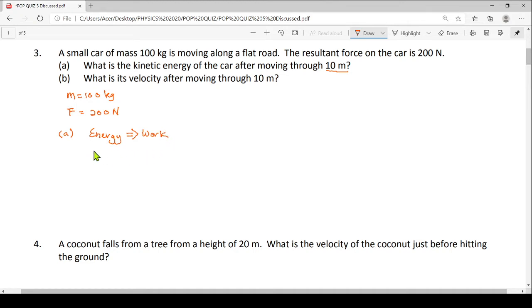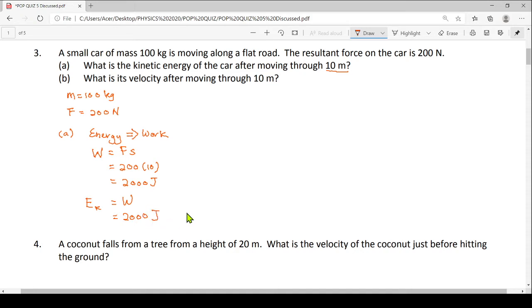What is work equal to? Work equals force multiplied by displacement. I have my force, that is 200 newtons, and I have my displacement, that is 10 meters. Hence, work done is 2000 joules. So what is my kinetic energy? My kinetic energy is equivalent to my work, that would be 2000 joules.